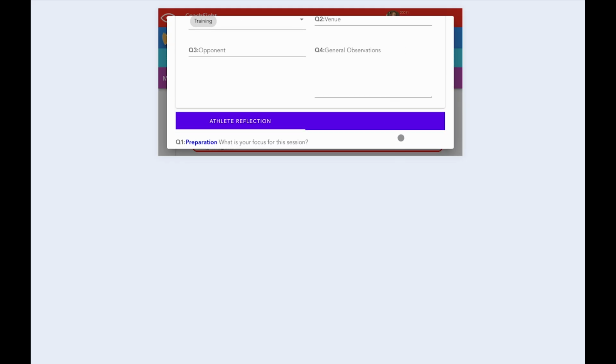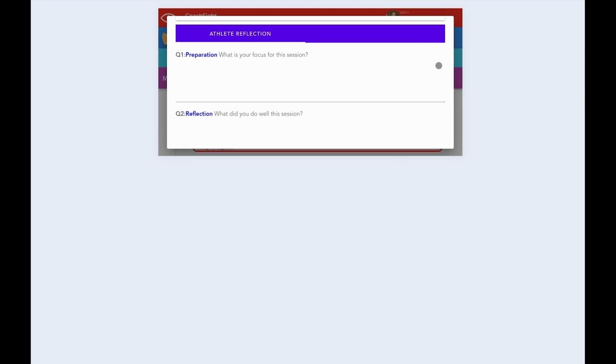Next, you'll see the athlete reflection down below, and here's where you can put your thoughts in. Question 1 is a preparation question. What are your focuses for this session? It might be a game or a training session. Are you hoping to build on the passing skills you learnt last week? Do you want to focus on being faster to move for the ball? This question will help you focus your attention to make sure you know what you want to get out of your training session or your match.